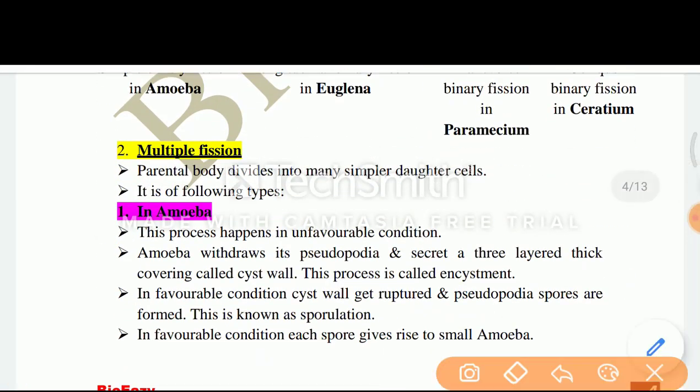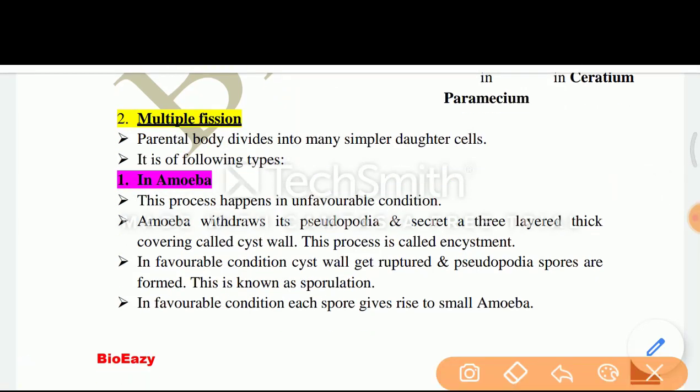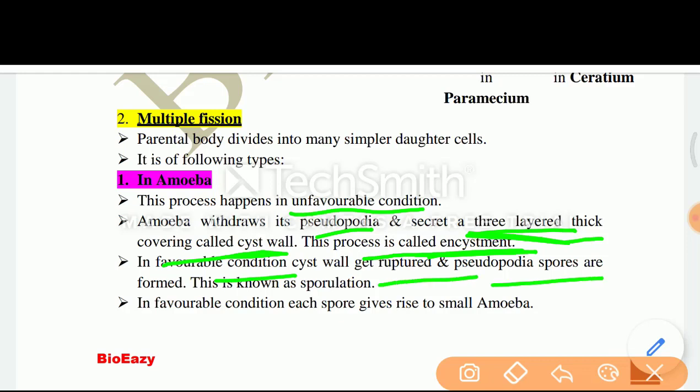Number 2 is multiple fission. In this fission, the parental body divides into many simpler daughter cells. It is of the following type. Like in amoeba, this process happens in unfavorable condition. Amoeba withdraws its pseudopodia and secretes a 3-layered thick covering called cyst wall. This process is called encystment. In favorable condition, the cyst wall gets ruptured and pseudopodiospores are formed. This is known as sporulation. In favorable condition, each spore gives rise to a small amoeba.